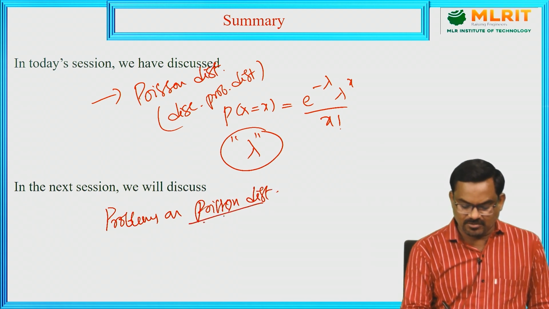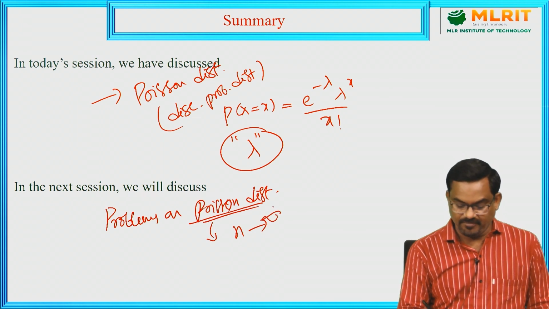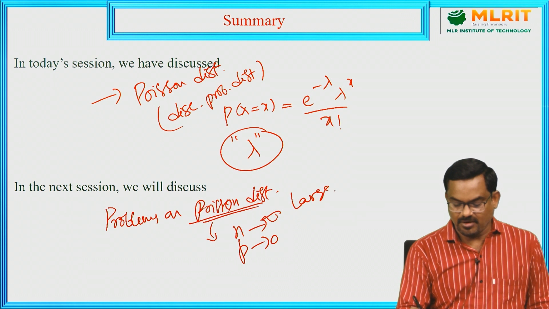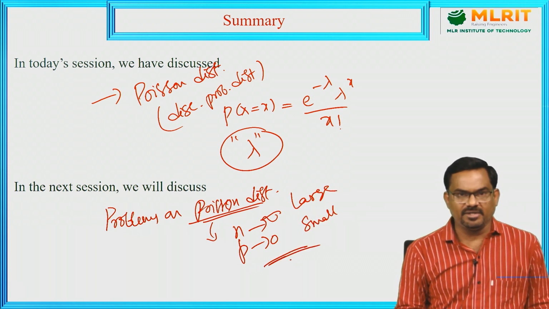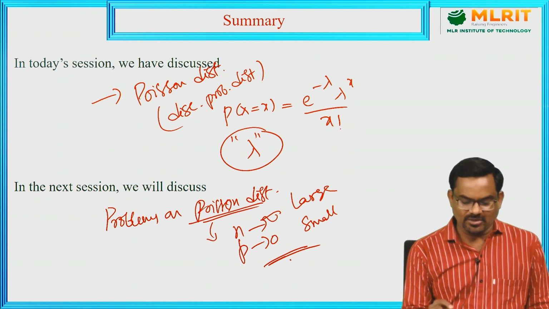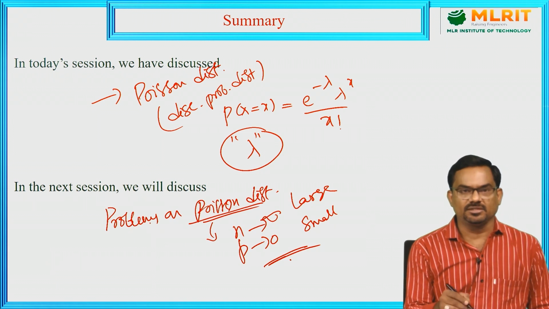And this Poisson distribution is applied only when n tends to infinity and p tends to 0. That means n is very large and p is very small. Such events are called rare events. In the case of rare events, we apply Poisson distribution. So, in the next session, we will solve the problems involving such rare events.